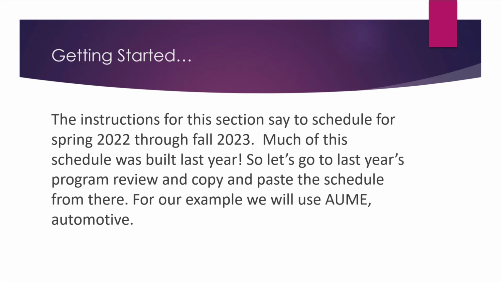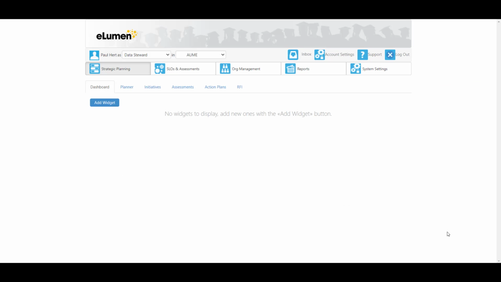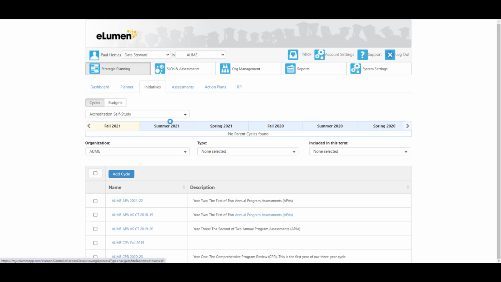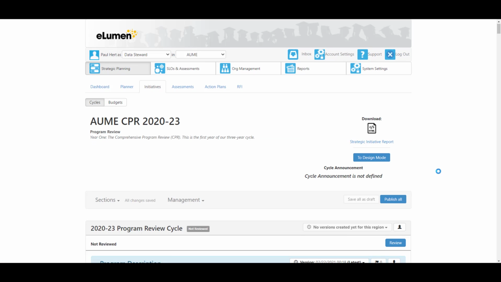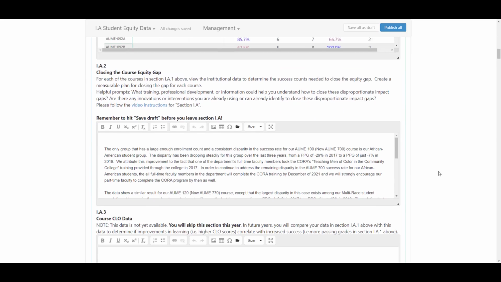Much of this schedule was built last year, so let's go to last year's program review and copy and paste the schedule from there. For our example, we will use AUME, Automotive. In Illumin, open last year's program review, the 2020 through 23 CPR, for your discipline. Under Strategic Planning, choose Initiatives, and then open the program review that ends with CPR 2020-2023. Scroll down to section 2B.